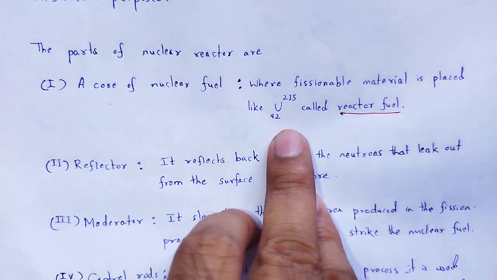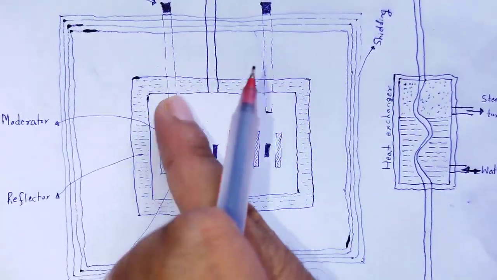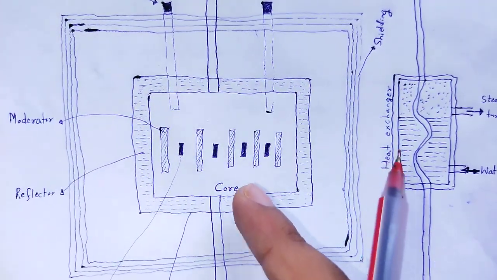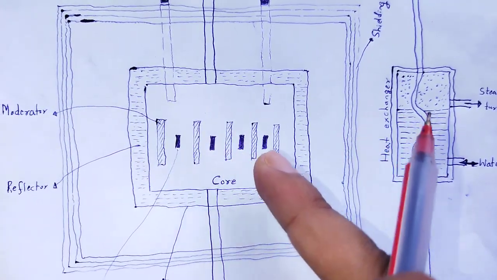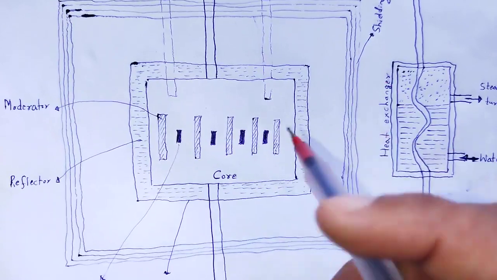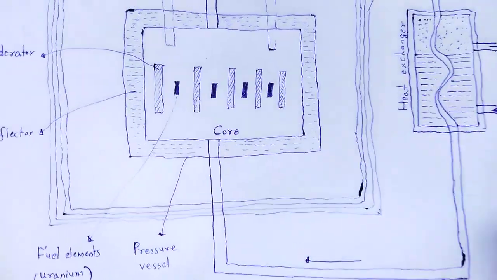This is the core of the nuclear reactor where the fissionable material, in this particular case 92 uranium 235, is placed. This one is the fuel element, uranium.